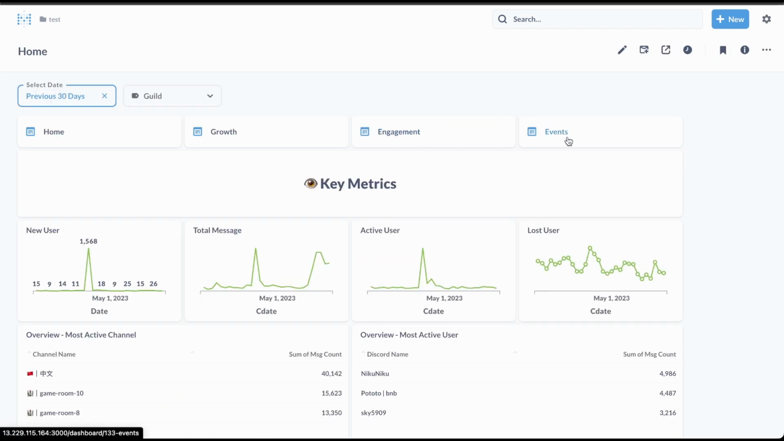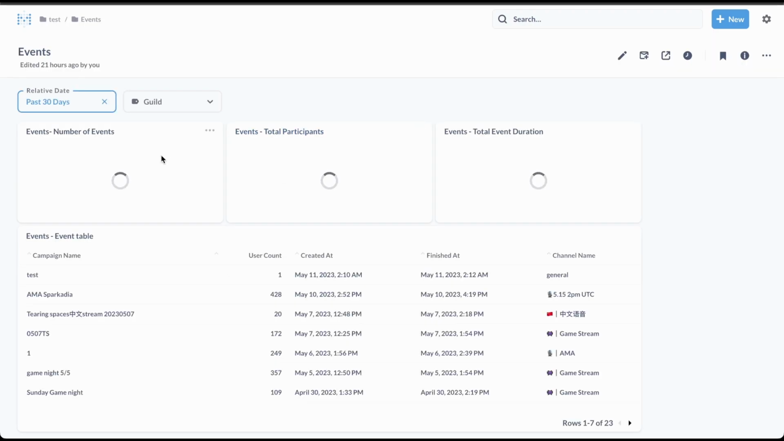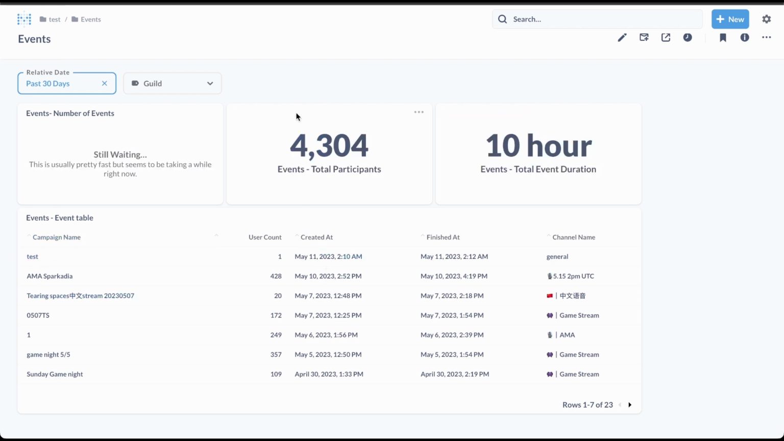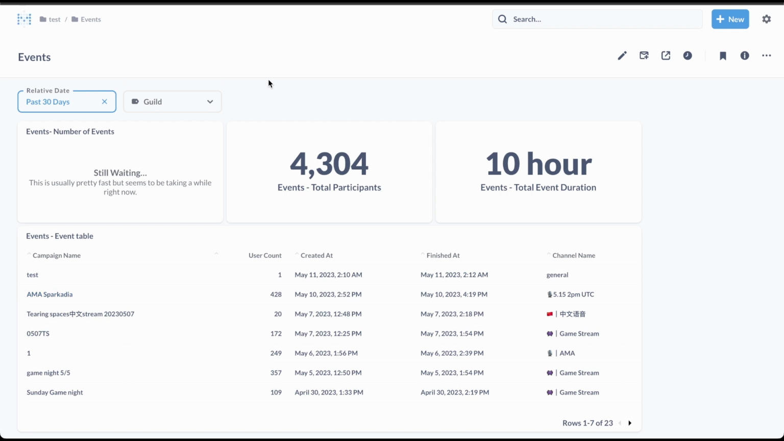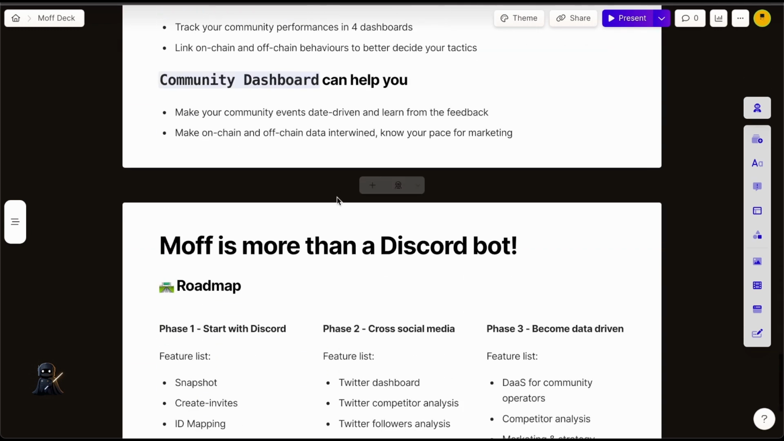There's events tracking as well. When you enter this part, you will see how many events you have hosted. This connects to the snapshot function. Once you use the snapshot function to track the data, you will be able to see the list of the campaign name, how many people have participated, how long the events have been going, those channels, and how many users have been counted during the campaign. So that's super helpful if you are hosting events in Discord. And so those are the 4 functions currently.